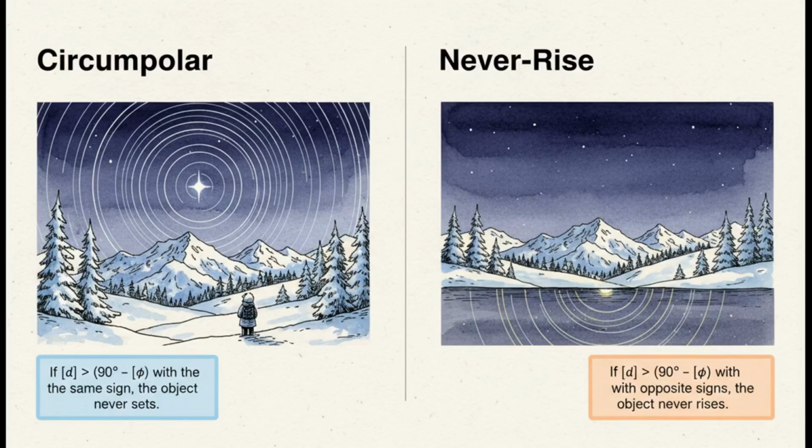And this one mathematical rule perfectly explains two very cool astronomical phenomena. If an object's declination is too high for your latitude and you're in the same hemisphere, it becomes circumpolar. It just circles the celestial pole day and night, but never ever dips below your horizon. And on the flip side, if it's too far in the opposite celestial hemisphere, it will remain forever hidden from your view.